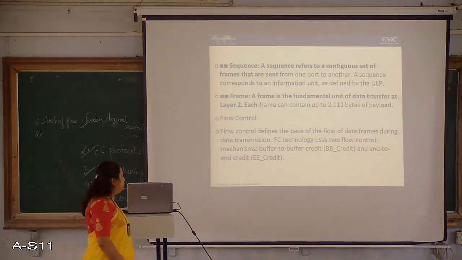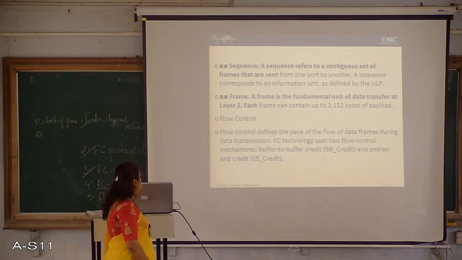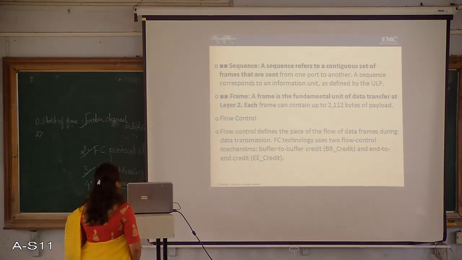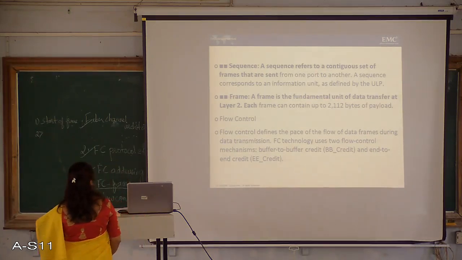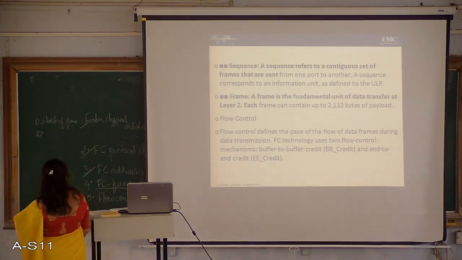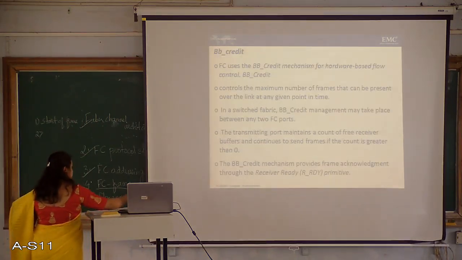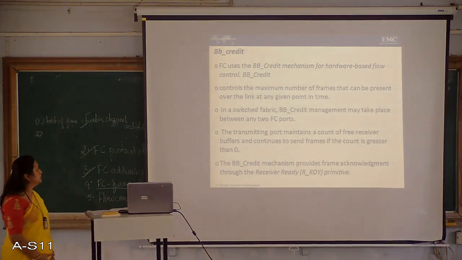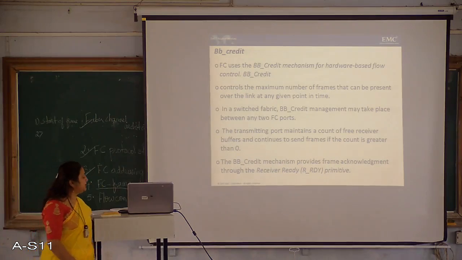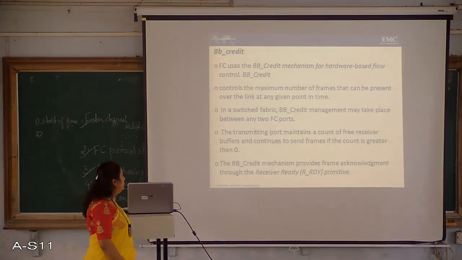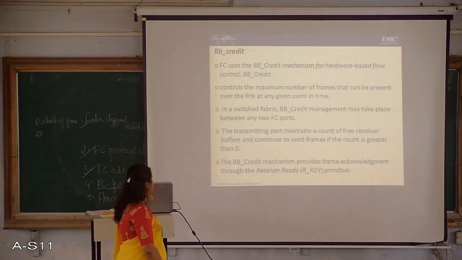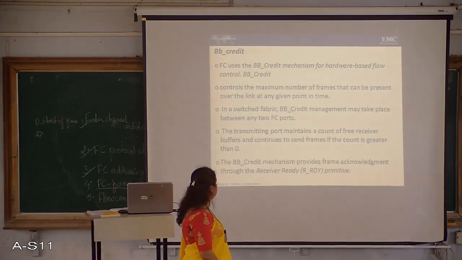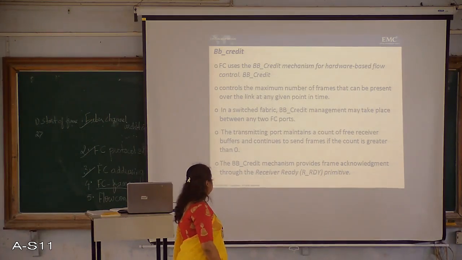transmission. FC technology uses two flow control mechanisms: buffer to buffer credit and end to end credit. So let us understand what we mean by buffer to buffer credit and end to end credit. Let us see buffer to buffer credit first. FC uses the BB credit mechanism for hardware based flow control. BB credit controls the maximum number of frames that can be present over the link at any given point in time. In a switched fabric,